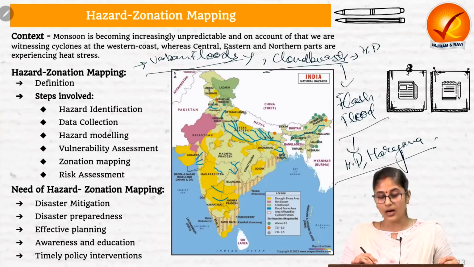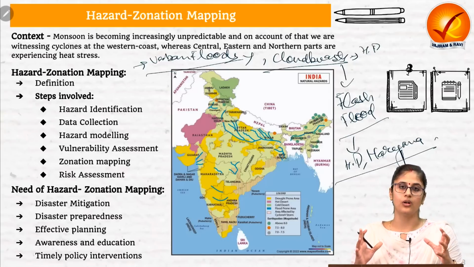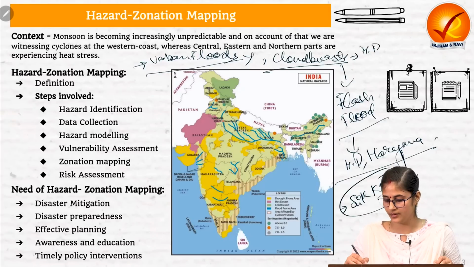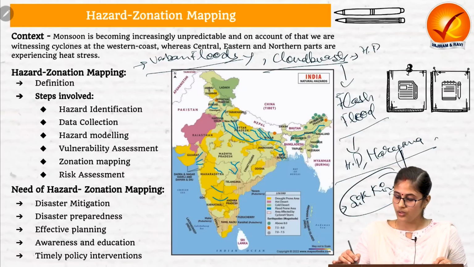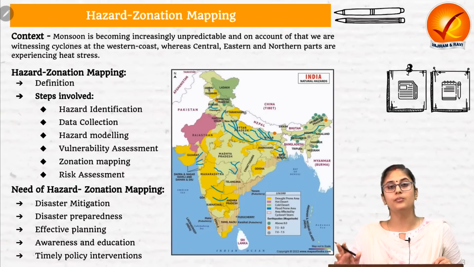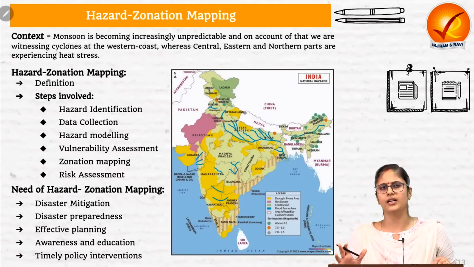And on account of increased rainfall at one go, in Sikkim, we witnessed landslides.